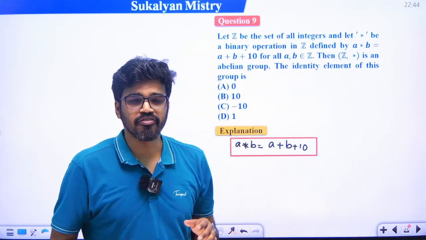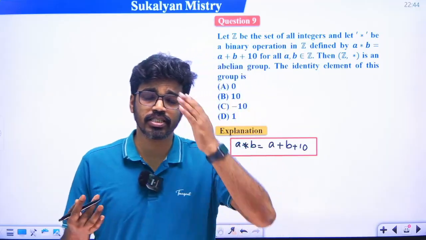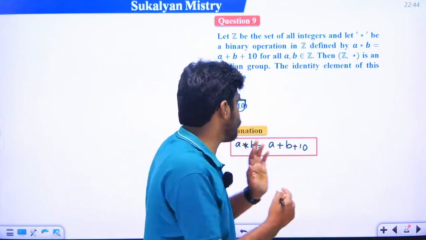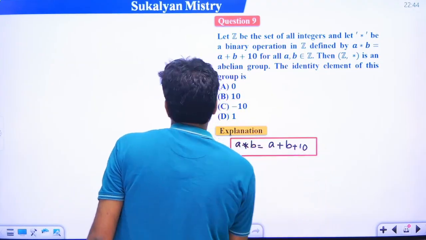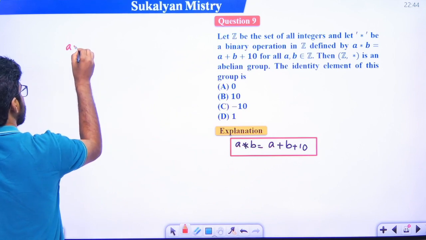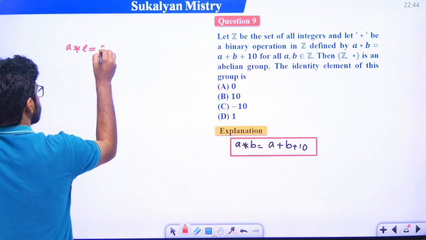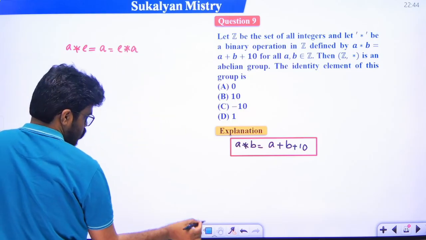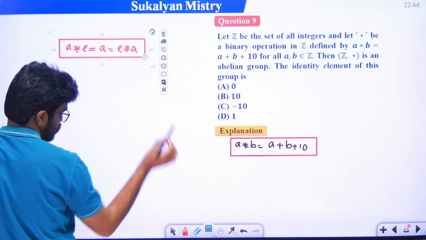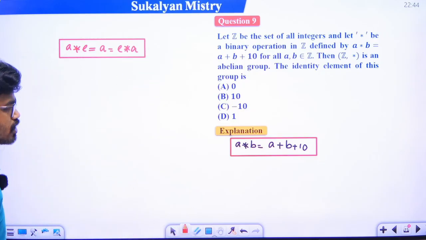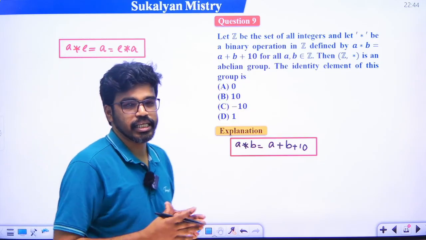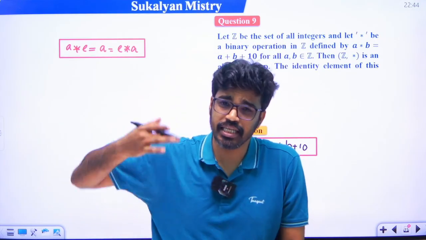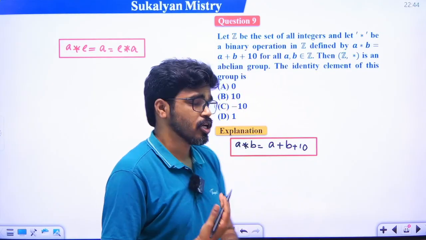Just recall the definition of identity element. An element E is said to be an identity element if A star E is equal to A is equal to E star A. E is said to be the identity element if A star E is equal to A as well as E star A is equal to A. Okay? So we consider: let E be the identity element. Since it is a group, left identity as well as right identity must hold. Okay.